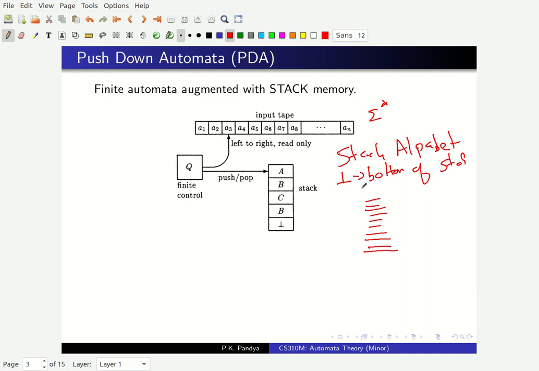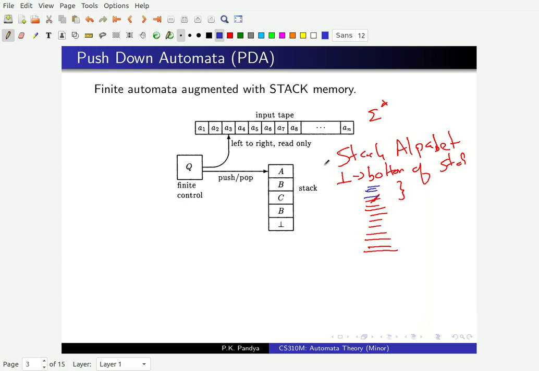So the only operations allowed are, you can examine the top of the stack, then you can remove the thing from the top of the stack. It's called popping, and you can add some new plates on the top. So a composite operation may be, you can always remove one plate from the top, and you can add a sequence of plates at the top. So you will remove that topmost symbol, and you will add these things there.